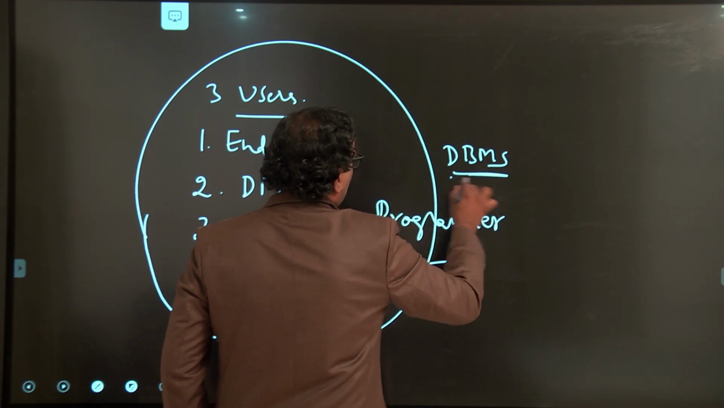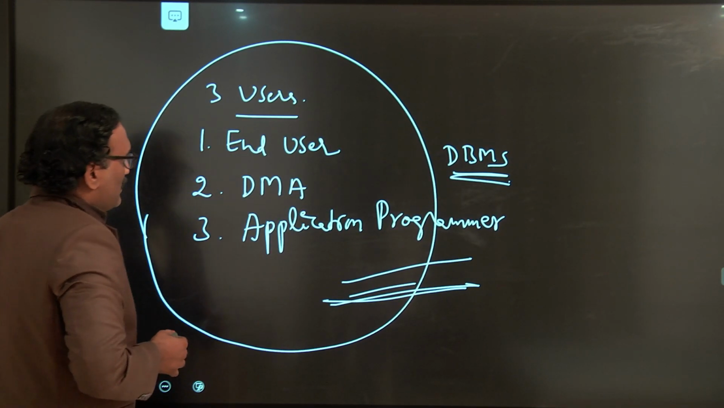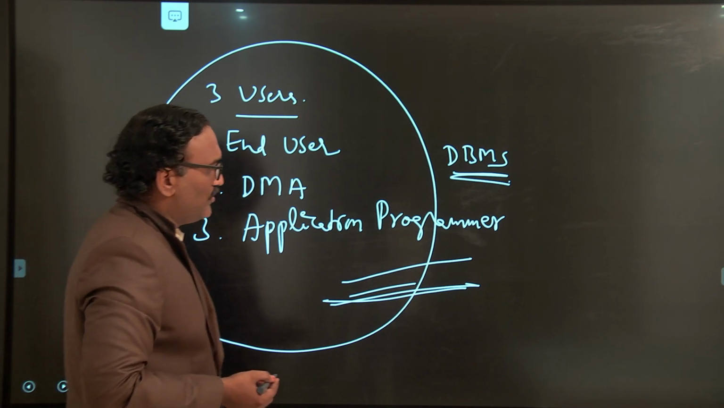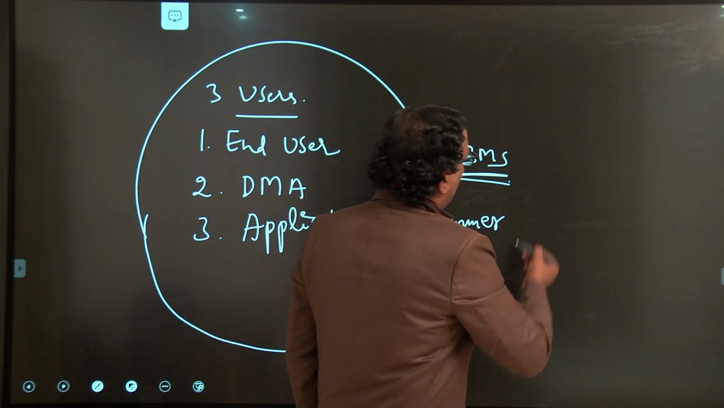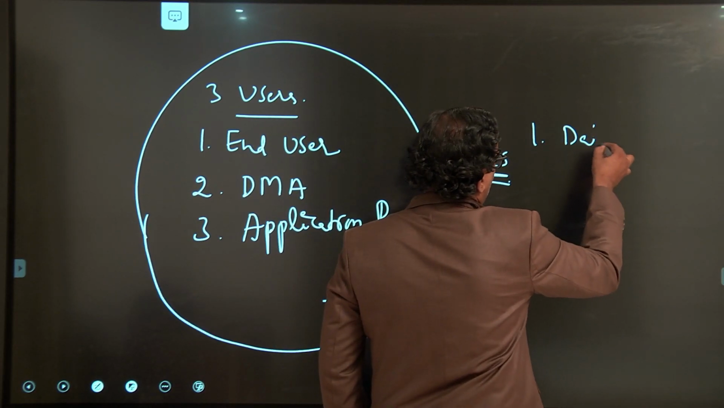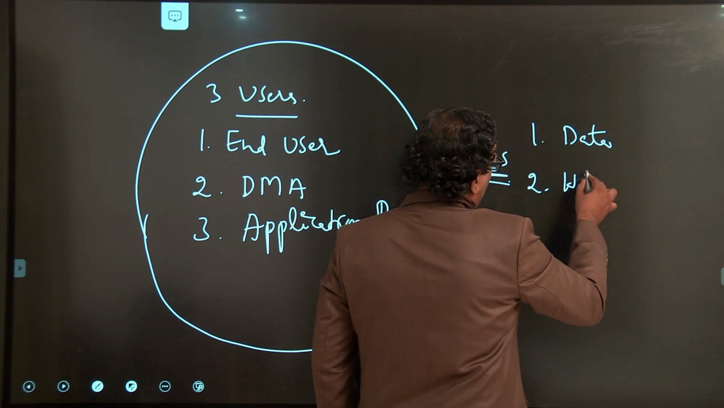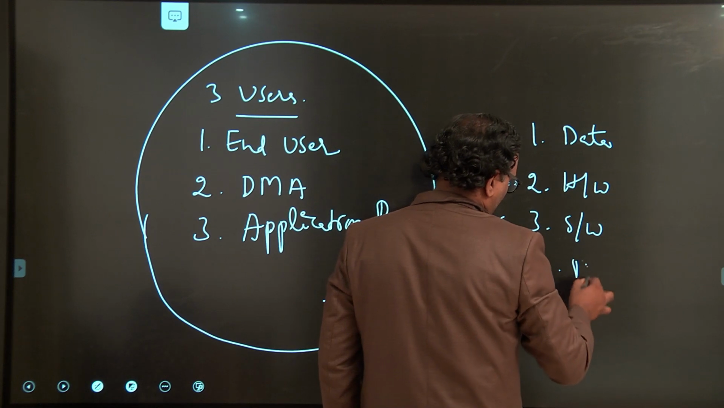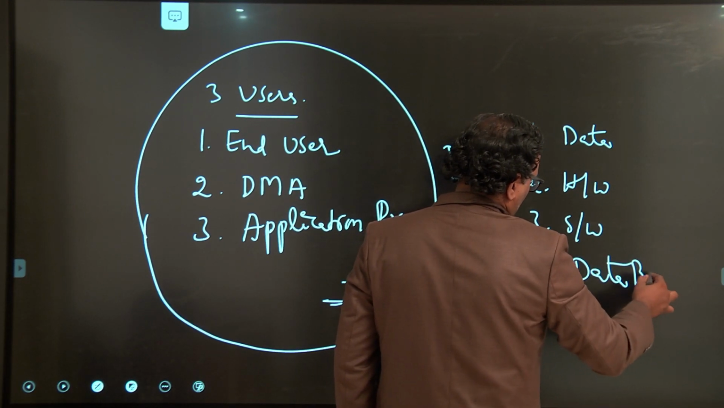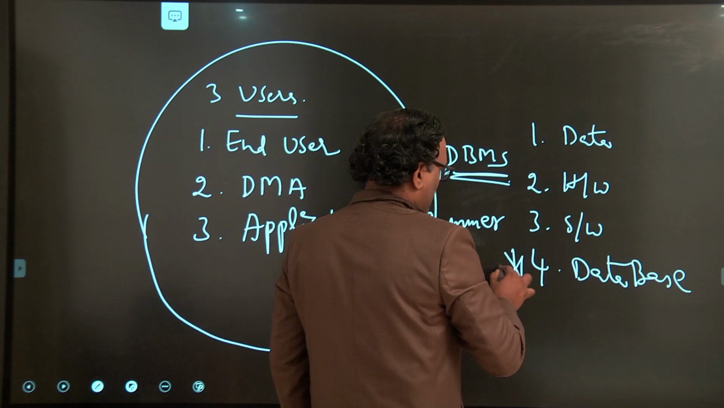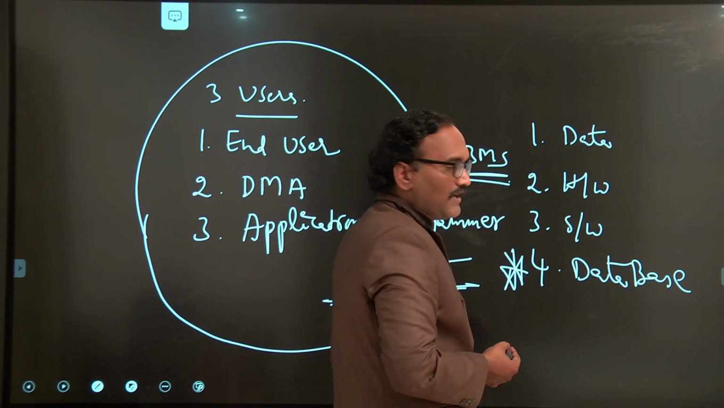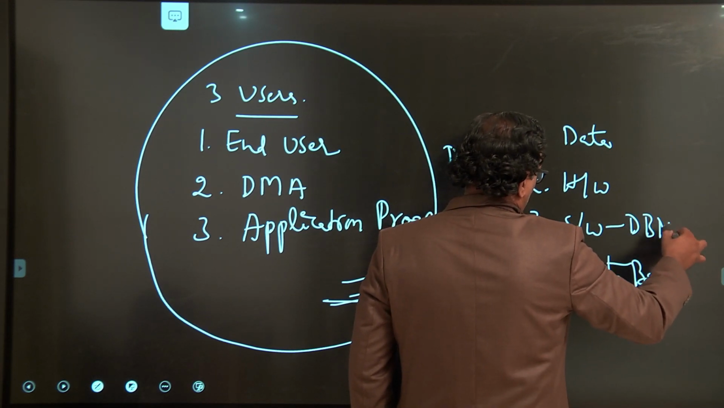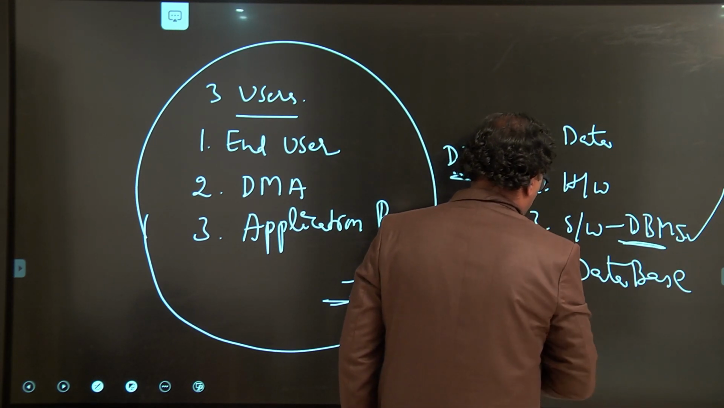Next class, I am going to discuss the four components: the first is data, the second is hardware, the third is software, and the fourth is the users. I will discuss this in the next class. We have already discussed the DBMS now. It's already over, right? Thank you.